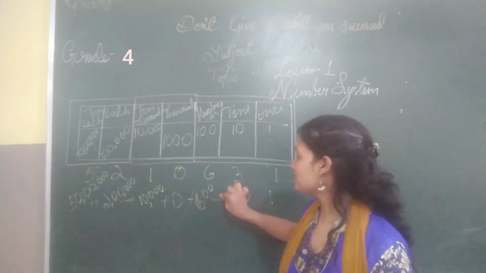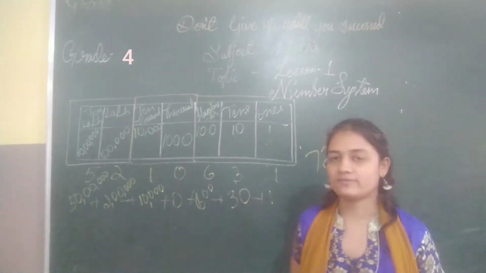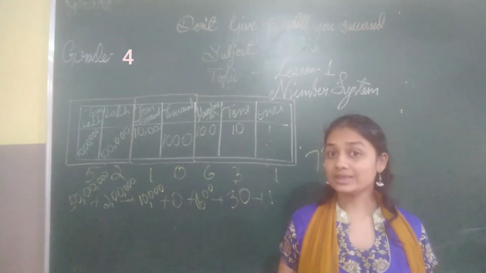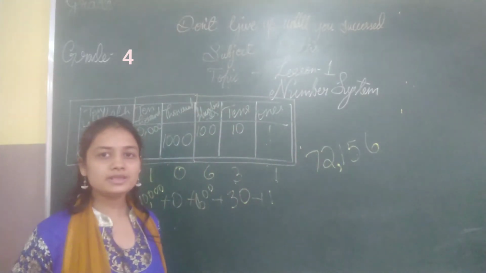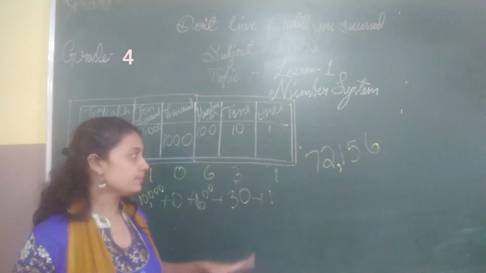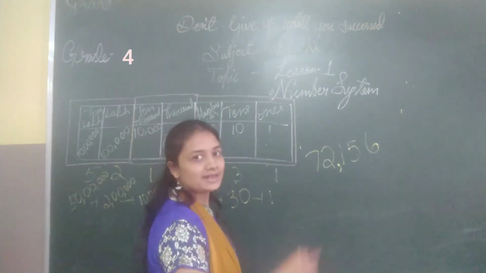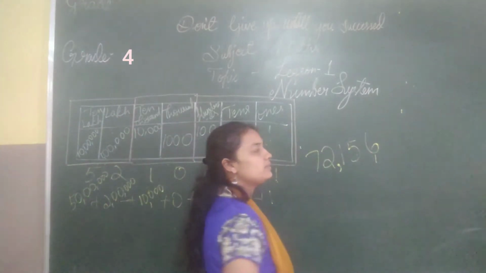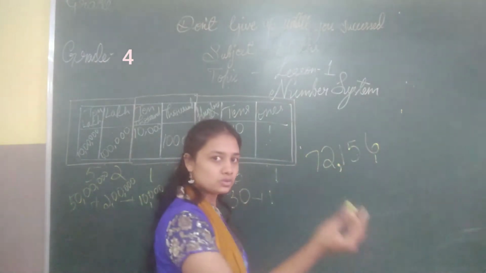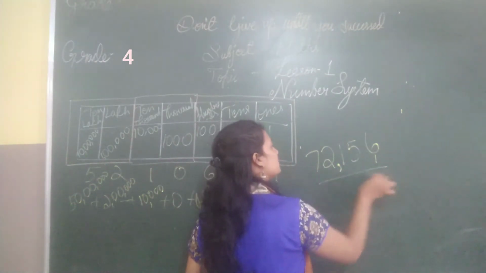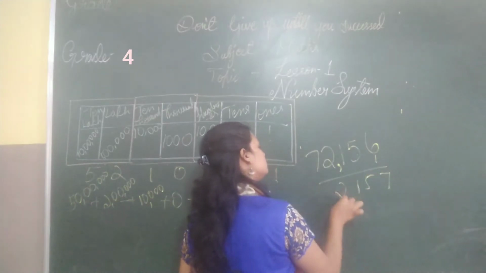If you write less in between like this, it is called expanded form. And now you know the successor and predecessor also. What does it mean by successor, children? Successor means adding 1 to a number. Now I have taken the number here. Let's add 1 to it. What happens when I add 1 to it? The ones place 6 will change to the next number.